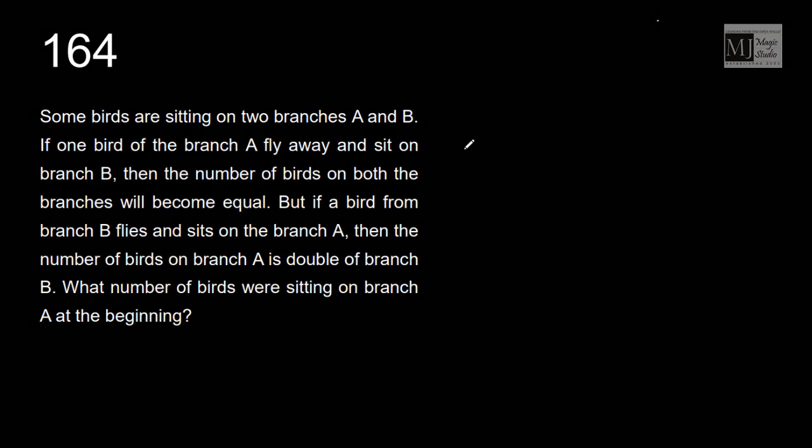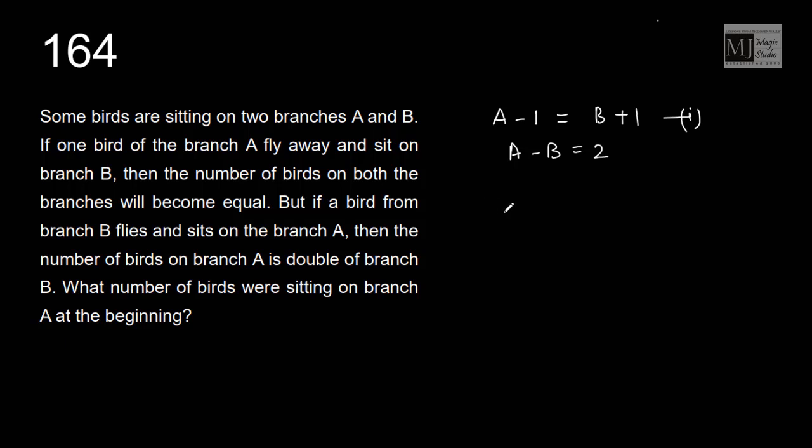Some birds are sitting on 2 branches A and B. If one bird of the branch A flies away and sits on branch B, then the number of birds on both the branches will become equal. That means this is our equation 1. A minus 1 would be equal to B plus 1. That means A minus B is equal to 2.